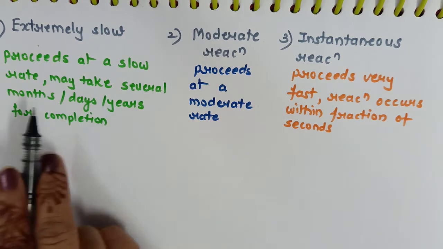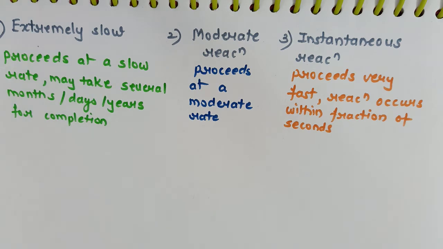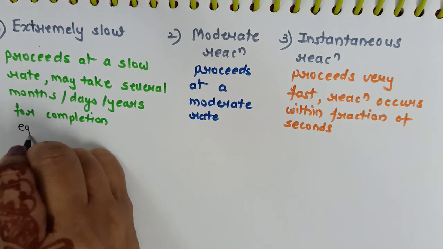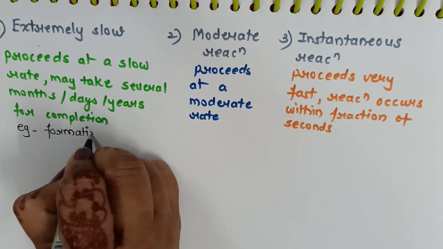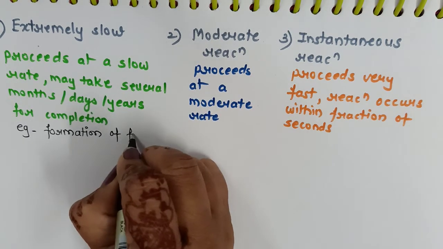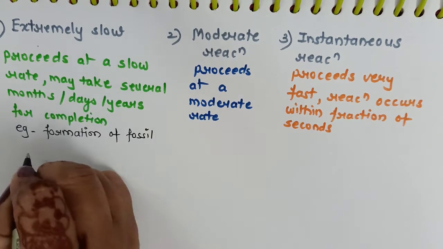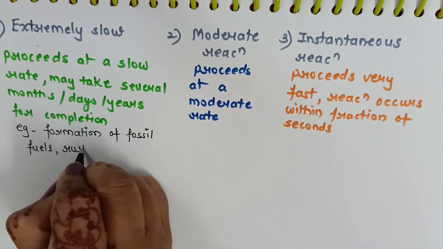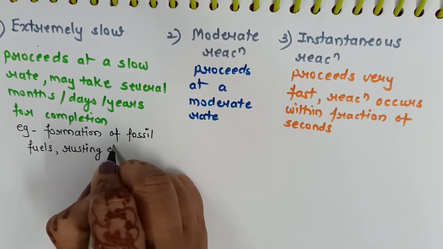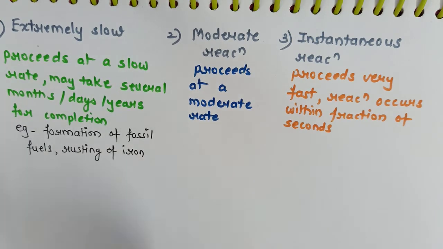That it may take several months, days, or even years for completion. For example, the formation of fossil fuels. We know fossil fuel takes years and centuries to complete. Or even the rusting of iron. It takes days to complete this reaction.